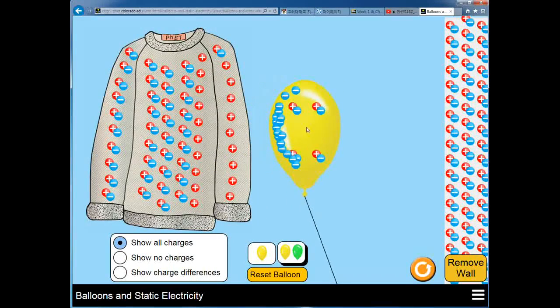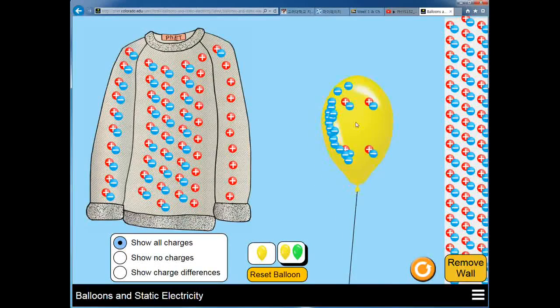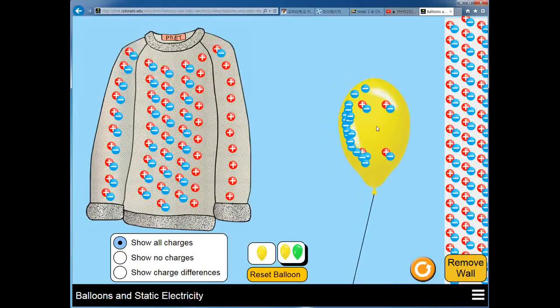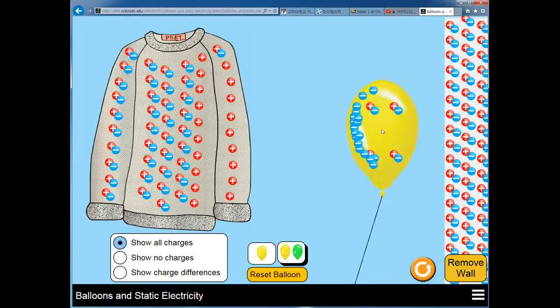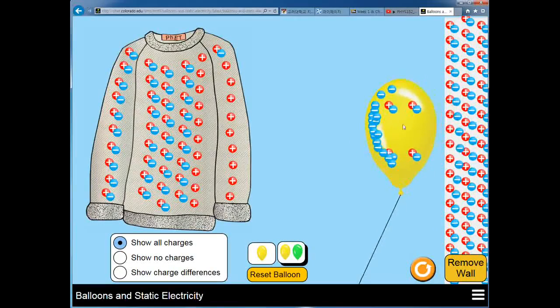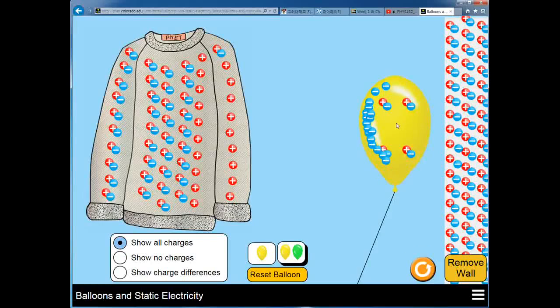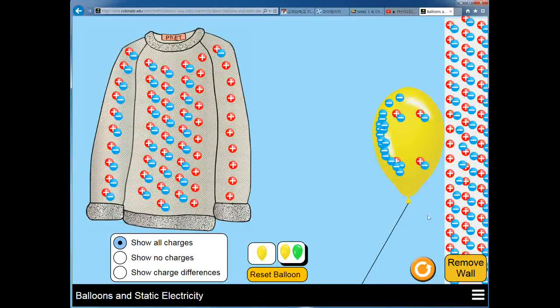And now let's try something a little bit more interesting. If you now take the balloon very close to the wall, you will see that some of the charges inside the wall get shifted, which means that now the negative charge on the balloon applies a repulsive force against the negative charges inside the wall. And as a result, now it gets stuck again.